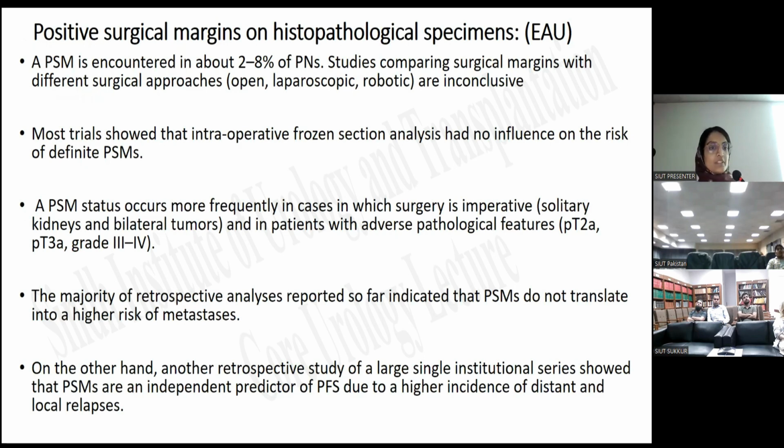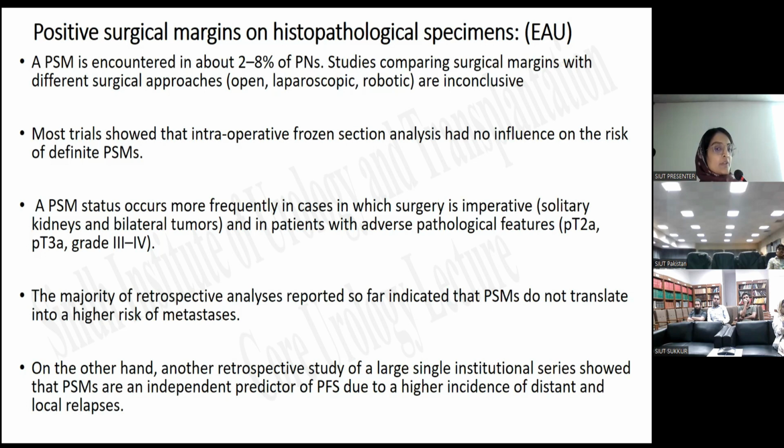So just briefly going through this slide, the positive surgical margins on the histopathological specimen. Again, this slide is taken from the EAU. Positive surgical margin is encountered in about 2 to 8% of partial nephrectomies. Studies comparing surgical margins with different surgical approaches, open, laparoscopic, robotic, are inconclusive.